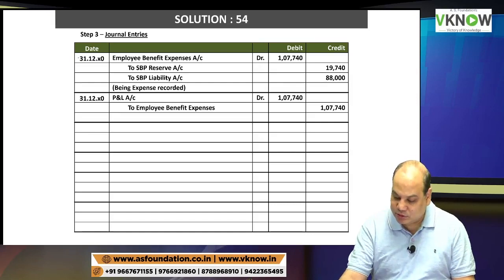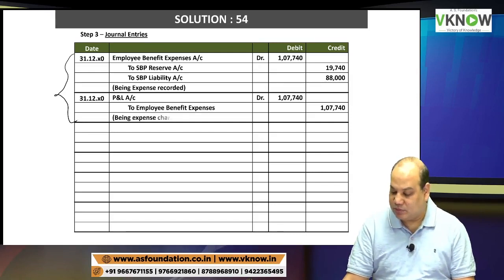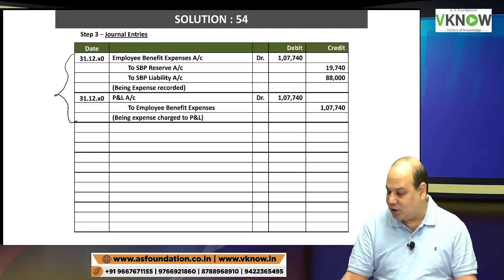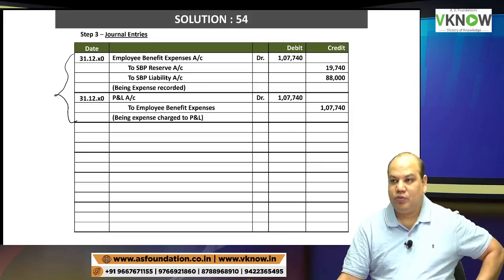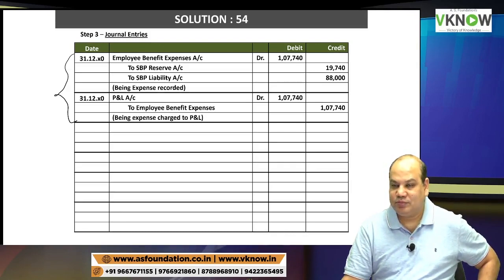In the exam, as I said earlier also, pass the entry for transfer to P&L account separately. So P&L account debit 1,07,740 to employee benefit expense account 1,07,740. Being expense charged to P&L account. One line blank. We are changing the year now.